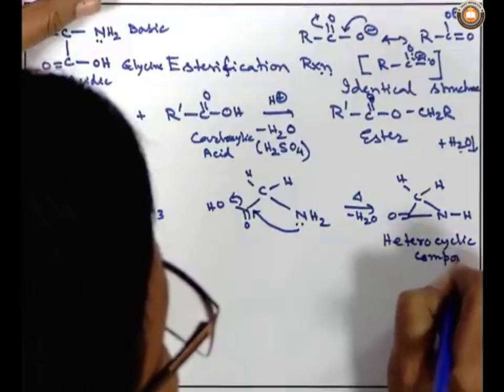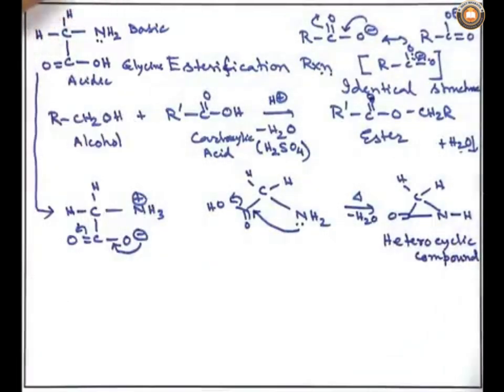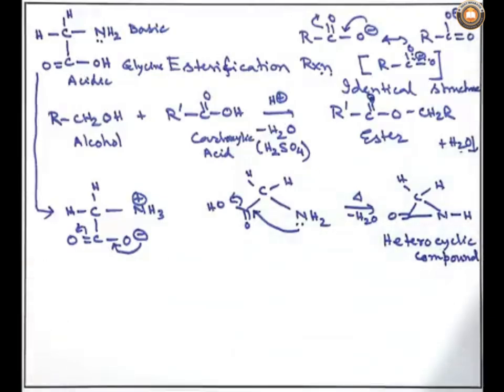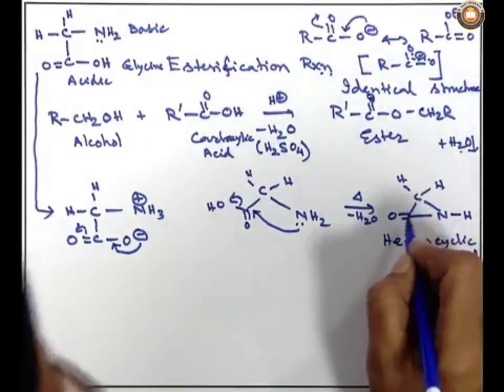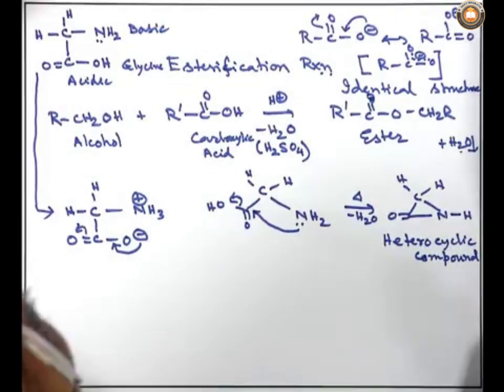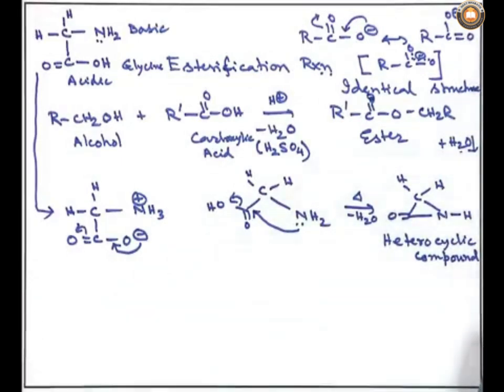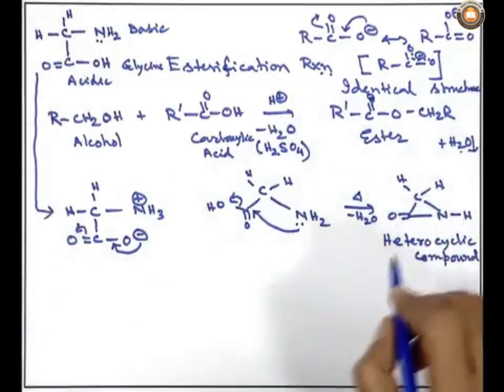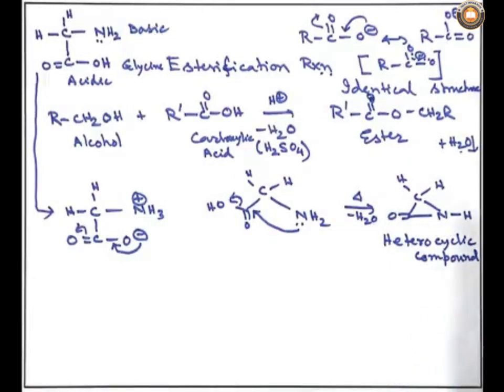What did I say? This is the heterocyclic compound. Why heterocyclic compound? Because this is the cyclic compound, no doubt. To make a ring you need at least 3 atoms. Here carbon is 1, another carbonyl is second and nitrogen is third. So, 3 atoms are there. So, it is a 3-member cyclic compound and one heteroatom is there in the ring. So, it is the heterocyclic compound.